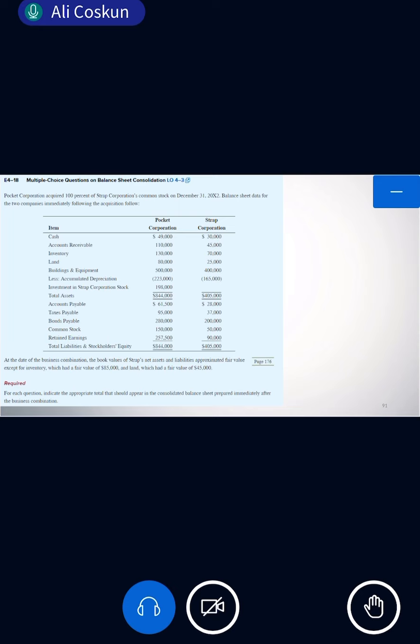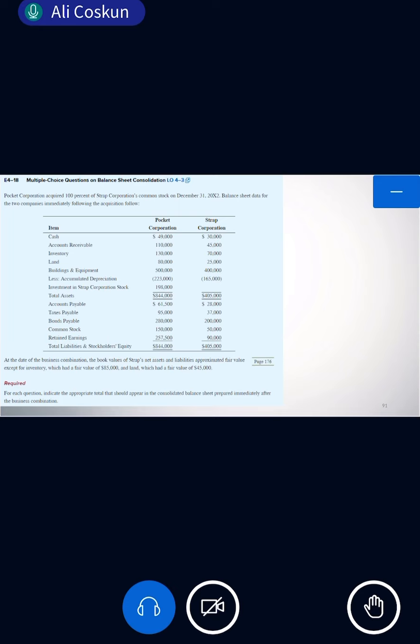What difference? This excess. So normally when we calculate the inventory, either we do it like this, 130 plus 85, not 70. In the consolidated balance, we take the book value of the parent, but the fair value of the subsidiary. So how much is the fair value of the subsidiary? 85.